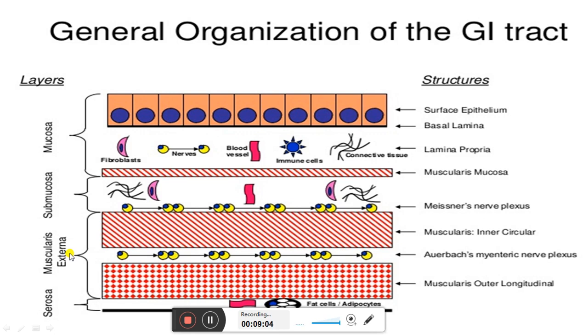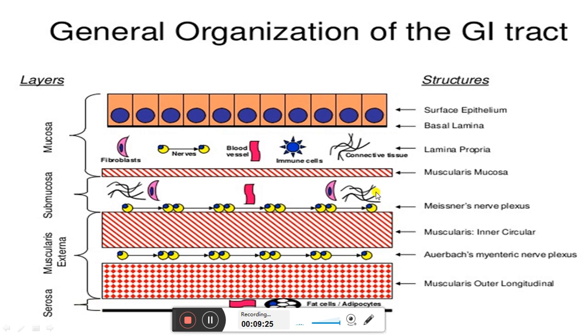Muscularis externa is basically the muscular layer of the wall of the GIT, which is the third layer, and it has further inner circular and outer longitudinal layers. And then there is the serosa, the serous layer, that was the fourth one.